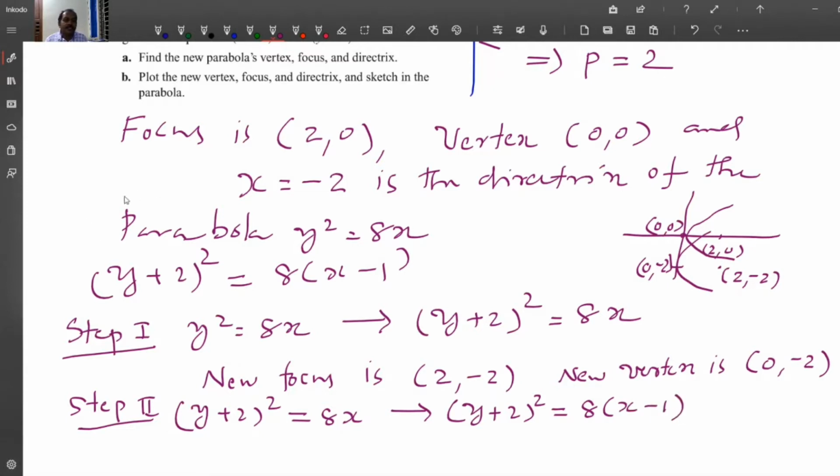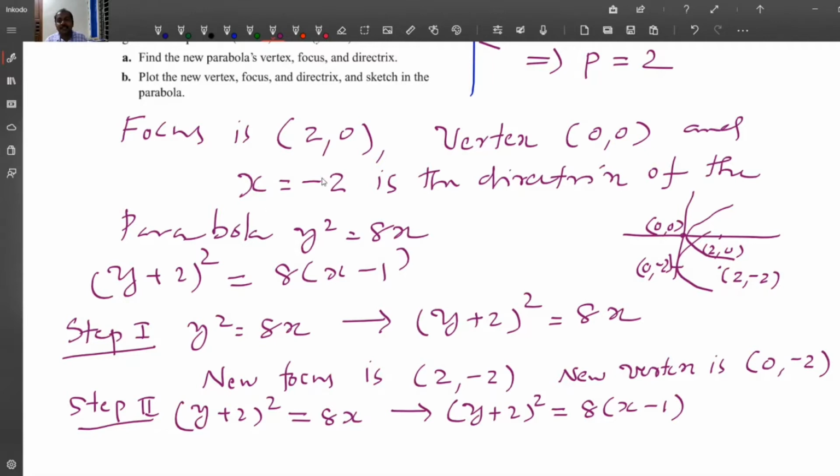Subtracting from the variable x means moving towards the right. So this curve will be moved 1 unit to the right, so the vertex will be (1, minus 2) and the new focus will be (3, minus 2).